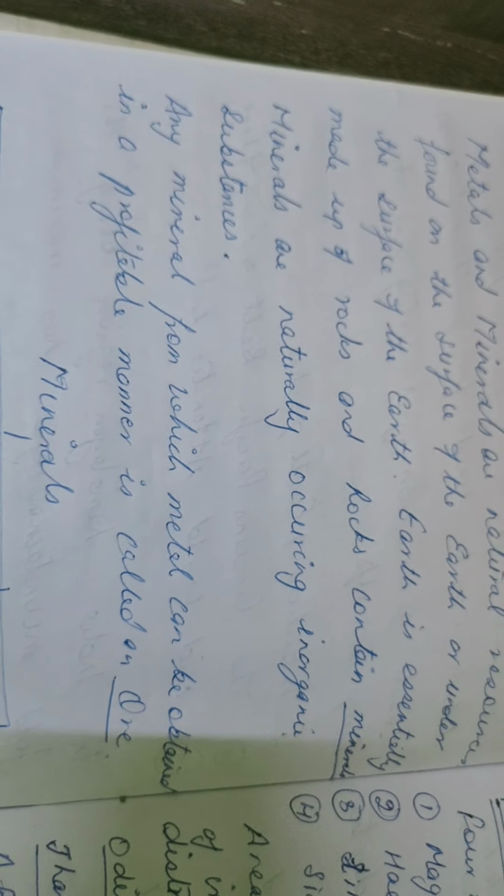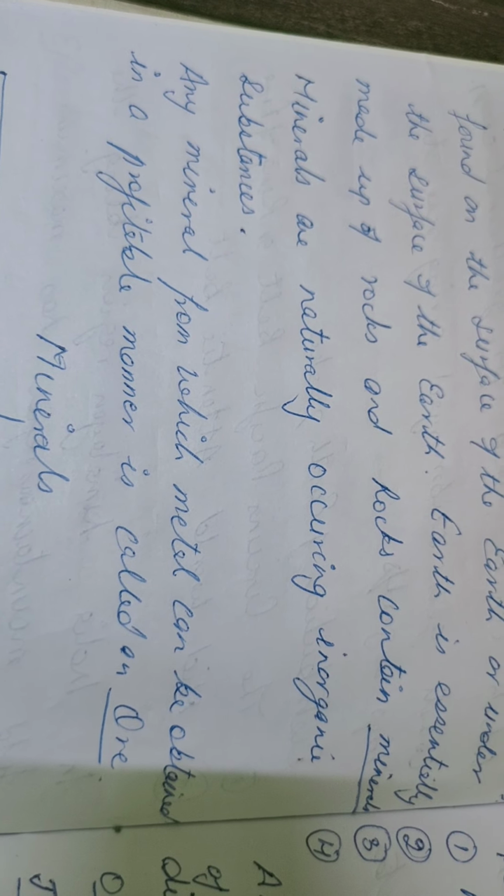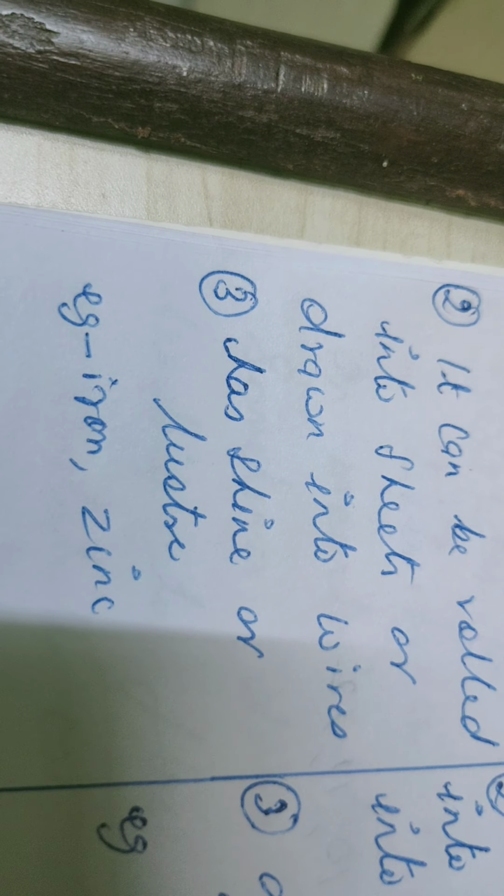And any mineral from which any metal can be obtained in a profitable manner, we call that mineral an ore. So, broadly speaking, we can divide the minerals into three categories: the metallic minerals, the non-metallic mineral, and the mineral fuel. The metallic mineral is found in igneous rocks, and it can be rolled into sheets or drawn into wires. It has a shine or luster, for example iron and zinc.